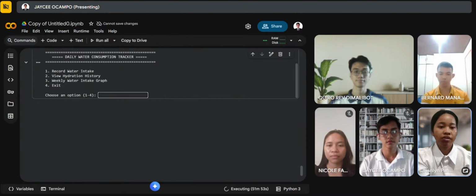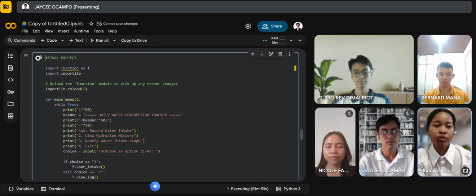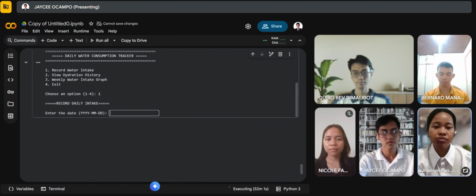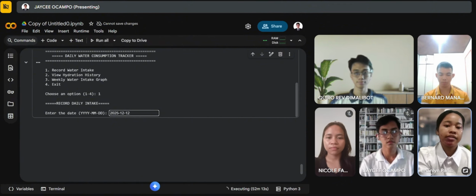For the first choice, the user may choose to record a water intake. By choosing it, the system will prompt the user to input the date of the water intake in the form of numerical values, which include the year, month, and day.